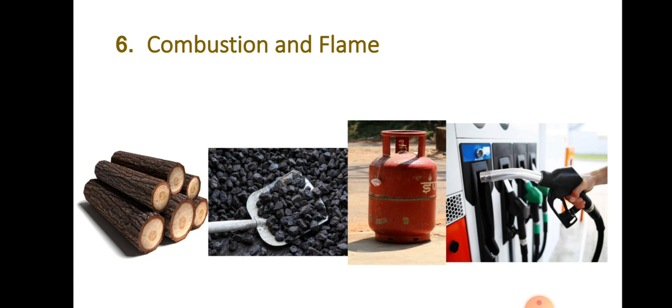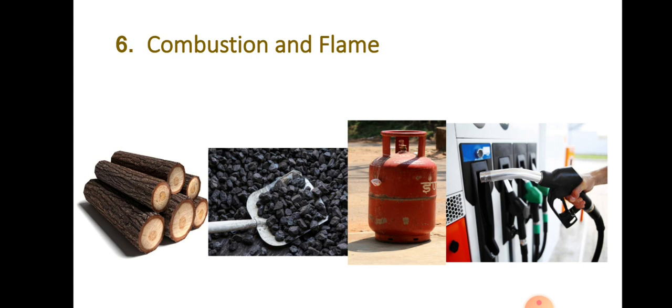Magnesium burns to form magnesium oxide and produces heat and light. While burning the magnesium ribbon, it produces heat and light, and also forms magnesium oxide. So we have to perform a similar activity with a piece of charcoal.